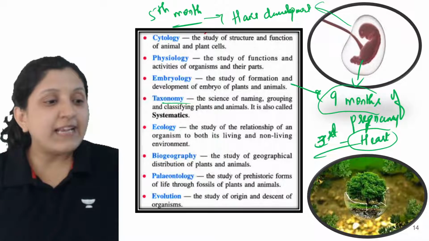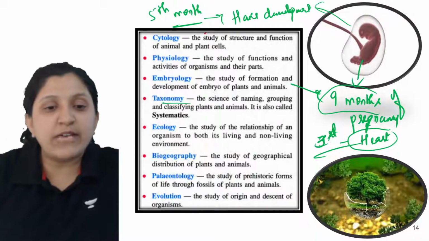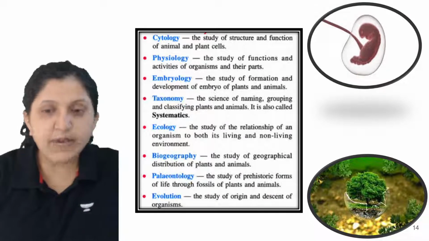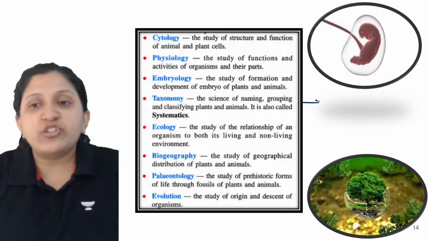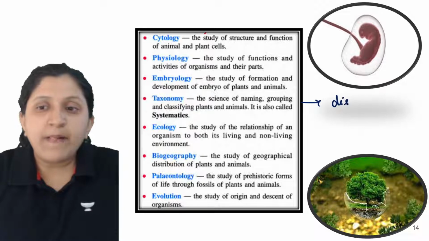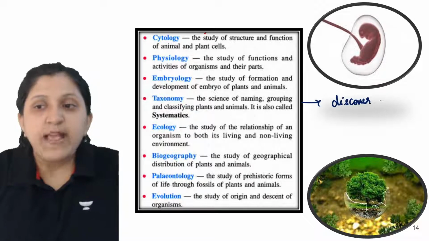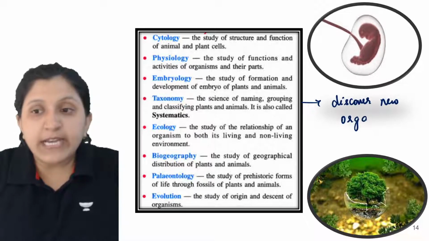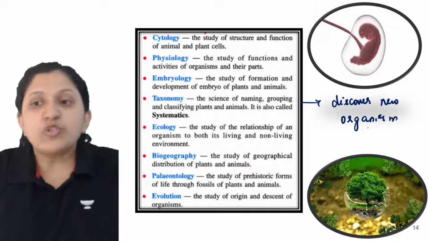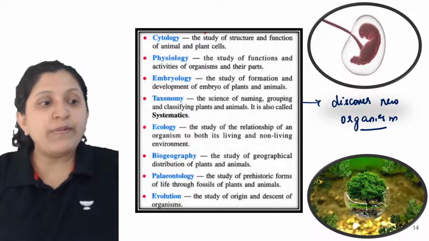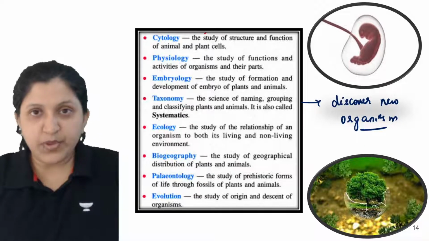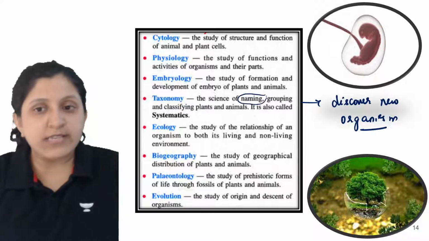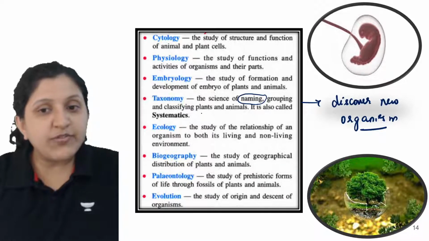So what exactly is taxonomy? Let's say you discover a new organism. Now when you discover a new organism, you need to study that in detail. So what exactly is the study? You will be observing an organism, and you will be naming it based on its characteristics. So it is grouping and classifying plants and animals.